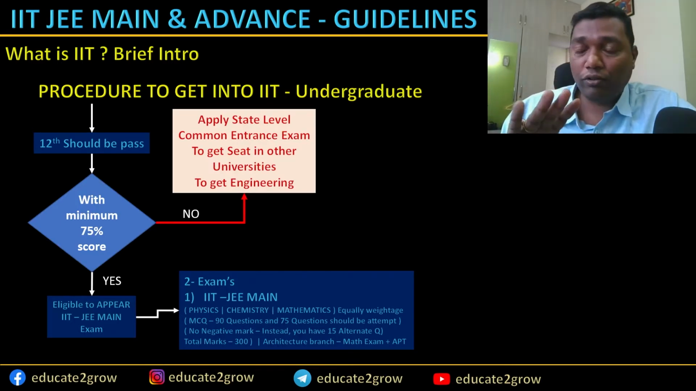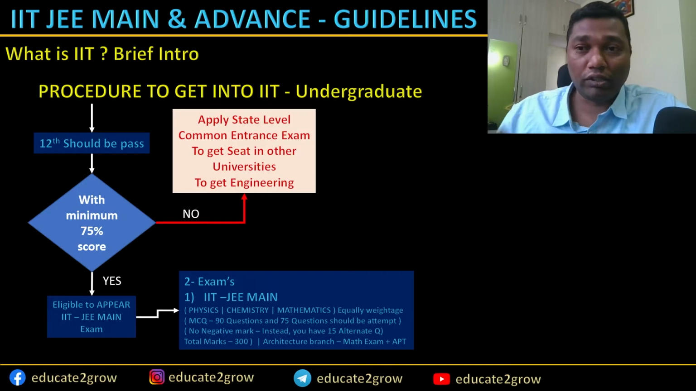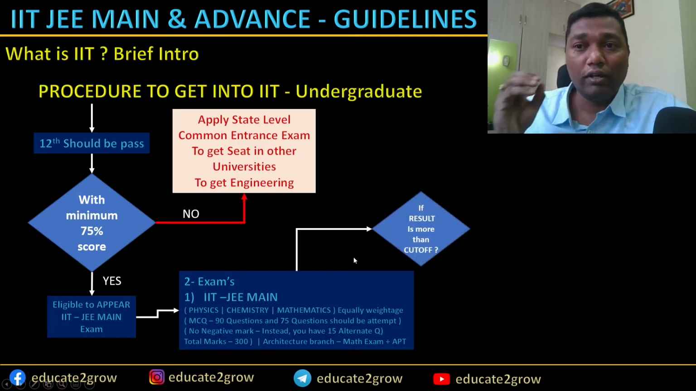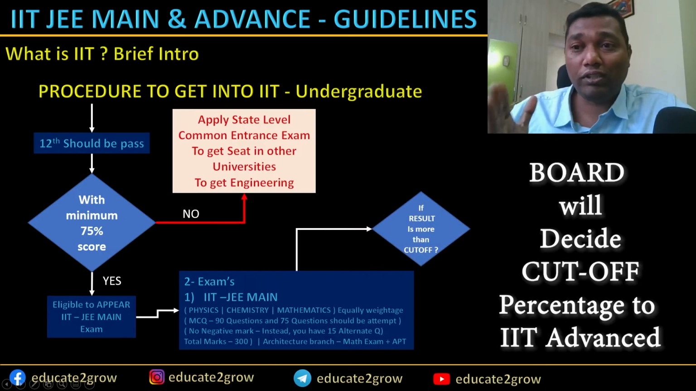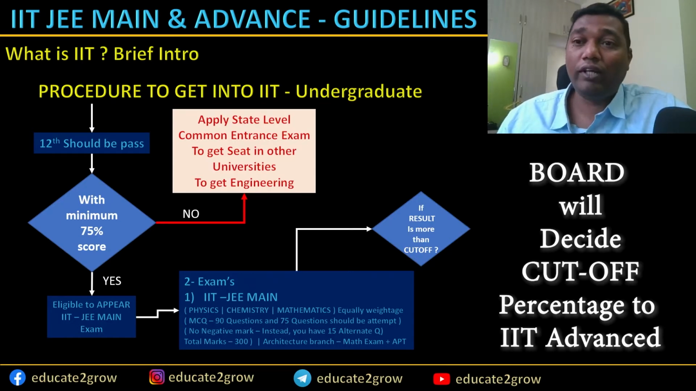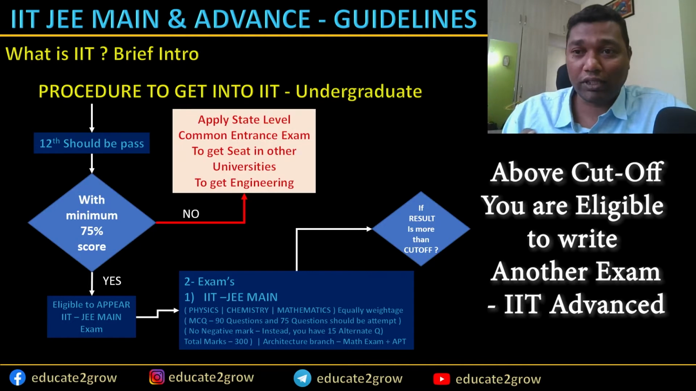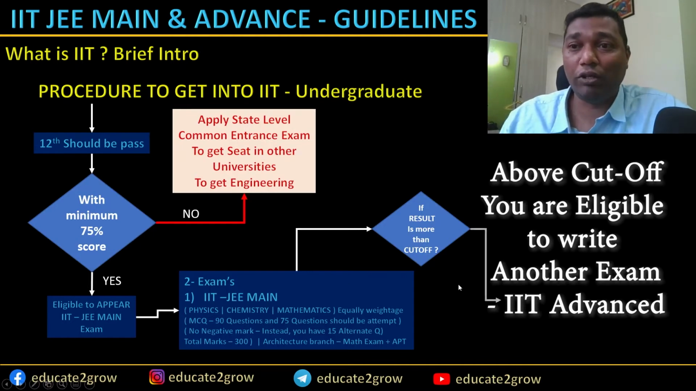Now assume that you have written the examination and you are waiting for the results. Once you get it, the board will decide the cutoff. Okay, the board will decide the cutoff. That cutoff is going to vary year by year. It is not the same across all the years, it is different in different years. So it all depends upon several parameters. Once the cutoff is defined, if your percent is above the cutoff, then you are eligible to write the advanced examination.